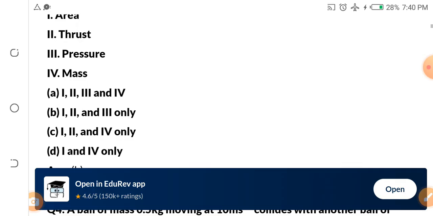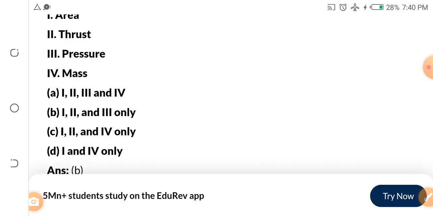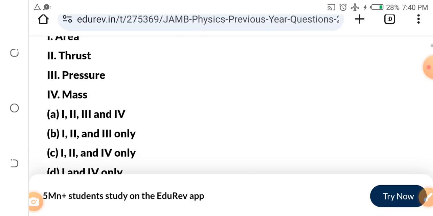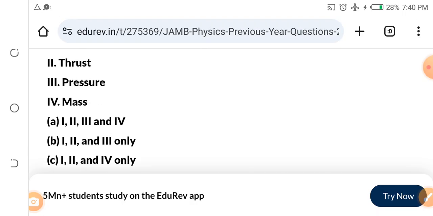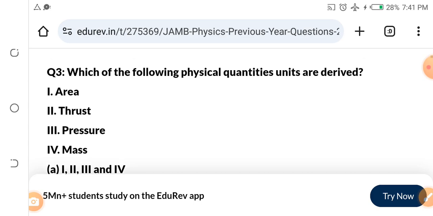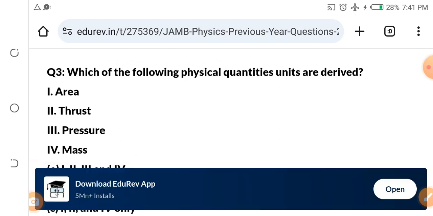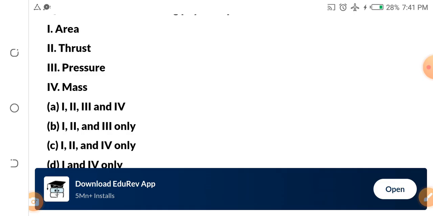Then they give you options. Is it I and IV? Is it I, II and III? Or is it I and IV only? The answer is B, and B is I, II and III. It means that area is a derived quantity, thrust is a derived quantity, pressure is a derived quantity, but mass is a fundamental quantity. Mass is not derived. I hope you are following.